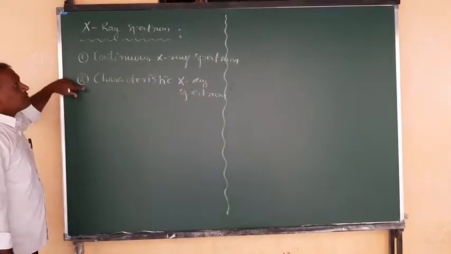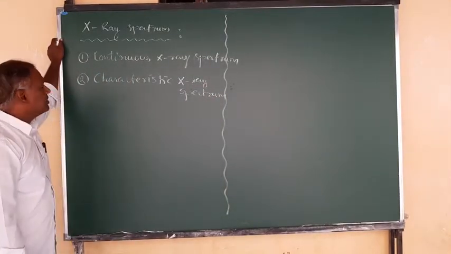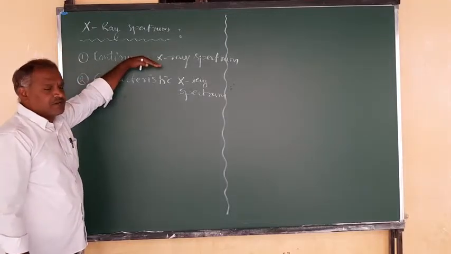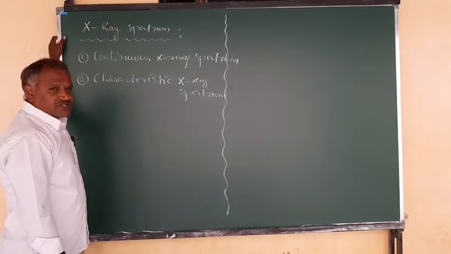So these are the two types of X-ray spectra we have: continuous X-ray spectrum and characteristic X-ray spectrum.